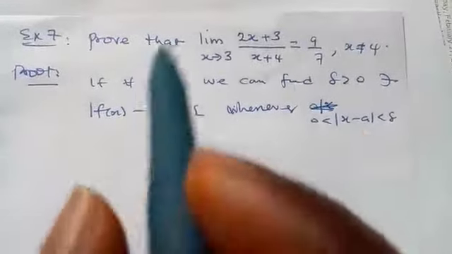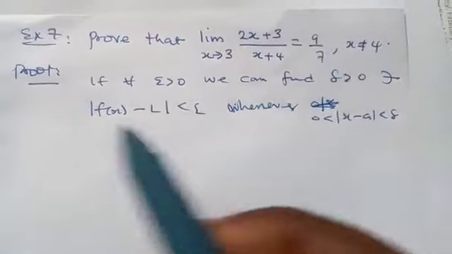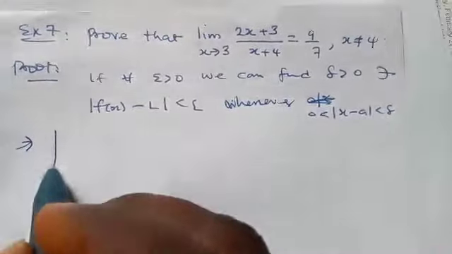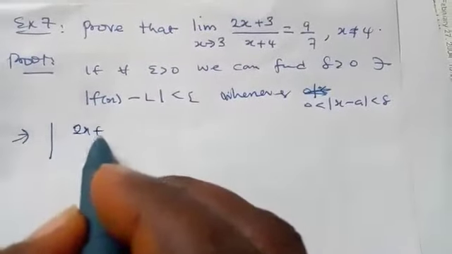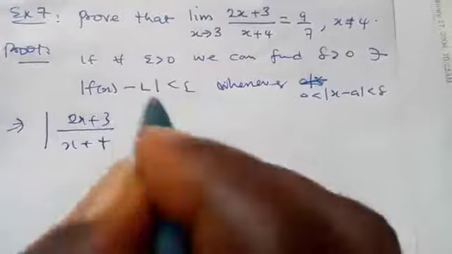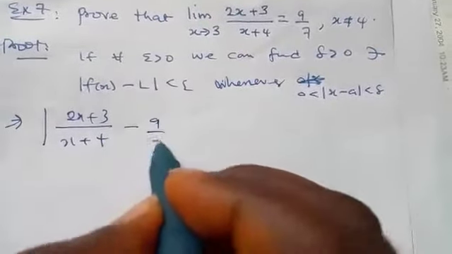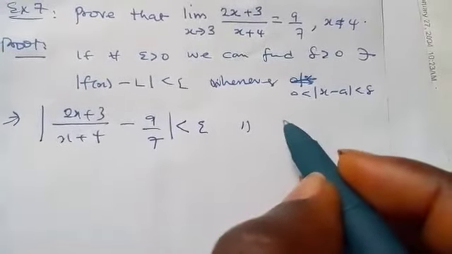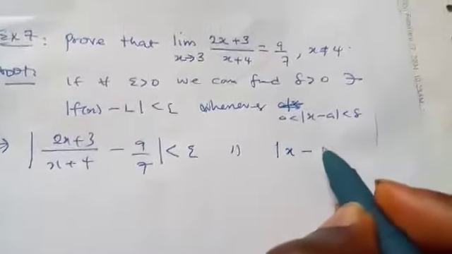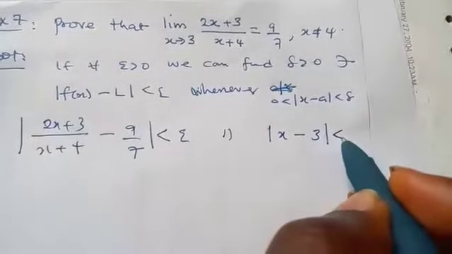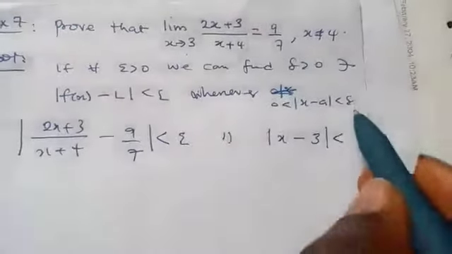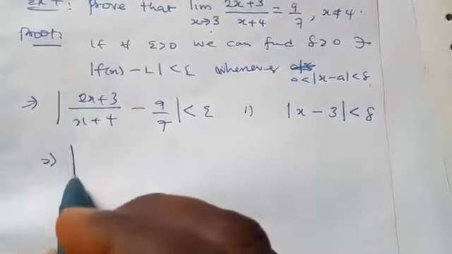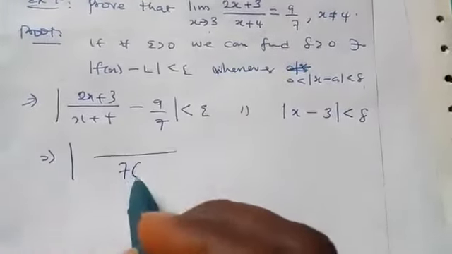So another example. We want to prove that the limit of this is equal to this, and we start as usual. So this implies that f of s, that is 2s plus 3 over s plus 4, minus the limit, our limit is 9 over 7, is less than epsilon whenever the absolute value of s minus a, our a is 3, is less than delta. Now we need to simplify. So the LCM is this.